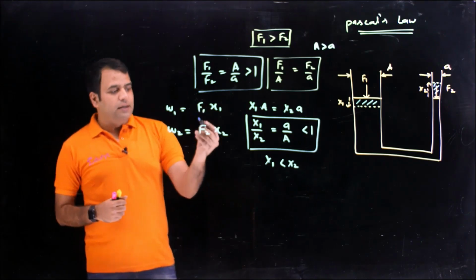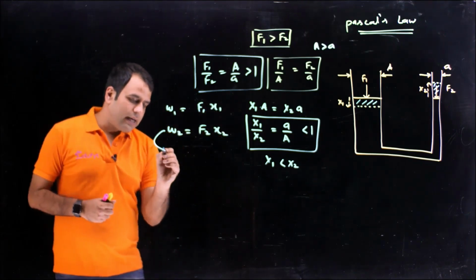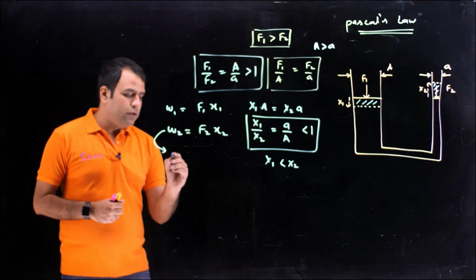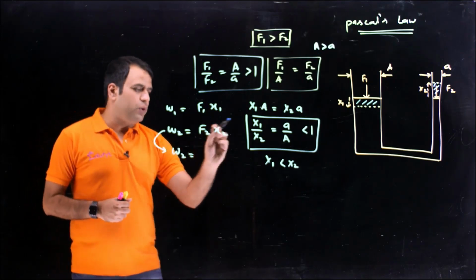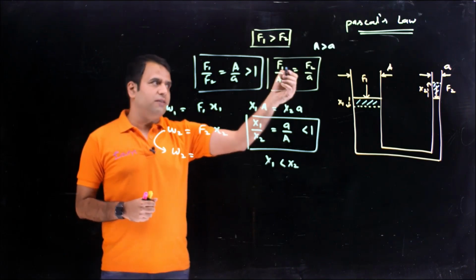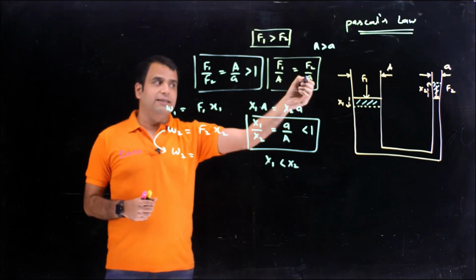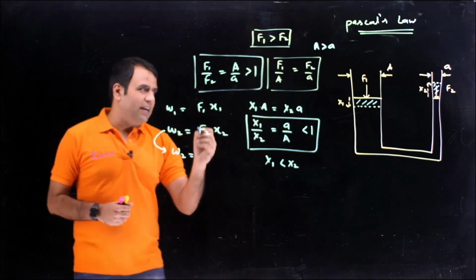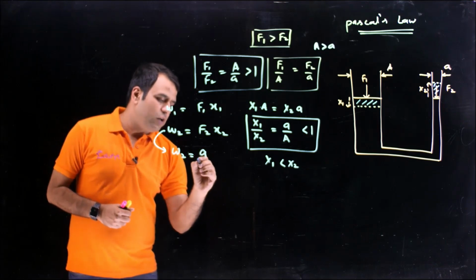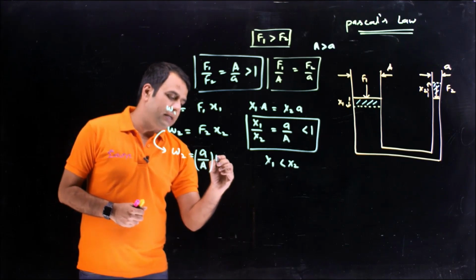But the thing is, these two values are connected and these two values are connected. So I'll start operating with W2. Since this W2 is F2 into X2, I'll go here. And from this relationship, we can see F2 is equal to, I'll take this small a on this side, so this F2, I can write as small a divided by capital A multiplied with F1.